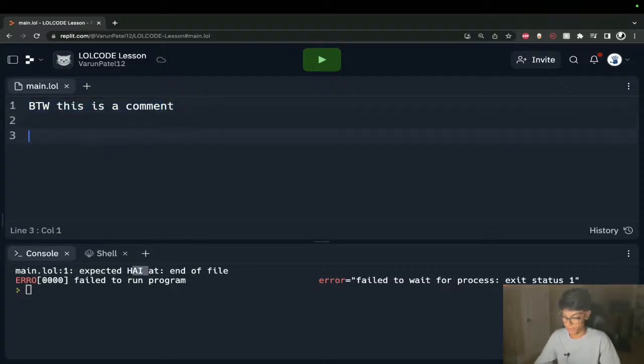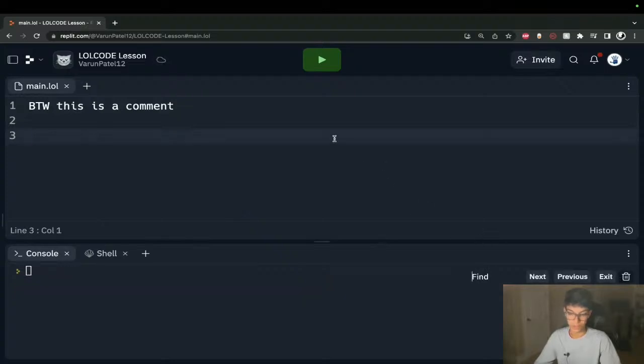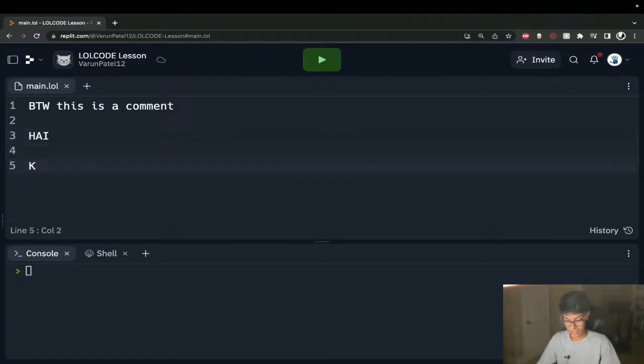We'll leave that there. And let me clear this. There we go. The next step with a LOLCODE program, as we saw in the example, is you have to have a HAI and a KTHXBYE. So with the HAI, you have to put the version. With this tutorial, this workshop, whatever you want to call it, we'll be working with LOLCODE 1.2.